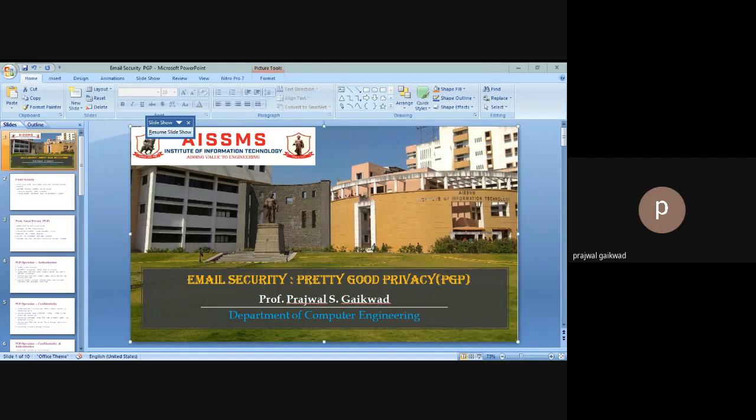So this is in general the summary of PGP operation, and it ends my presentation of the PGP operations, or the PGP protocol which is used for email security.